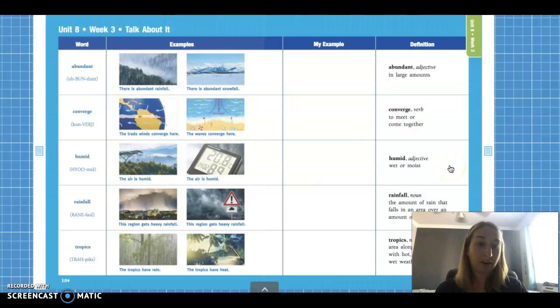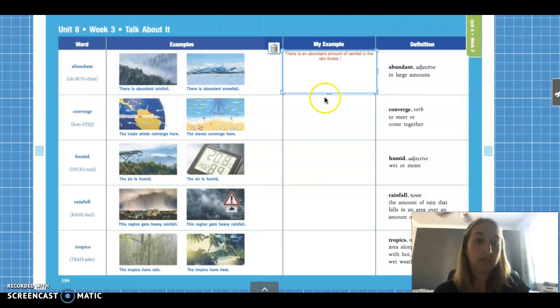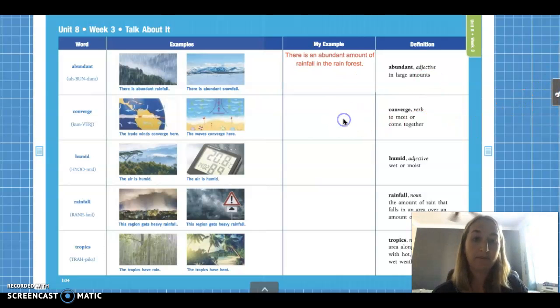So we're going to go ahead and write our sentence. Since we're learning about the rainforest, we're going to make our sentence about the rainforest. Okay, so there is an abundant amount of rainfall in the rainforest. Sorry guys, let me make this a little bit bigger. There we go. There is an abundant amount of rainfall in the rainforest.